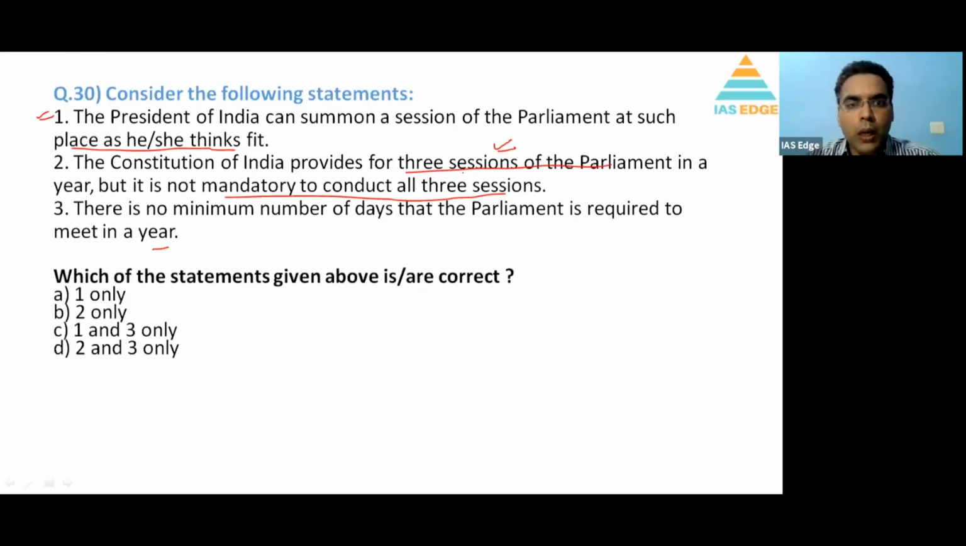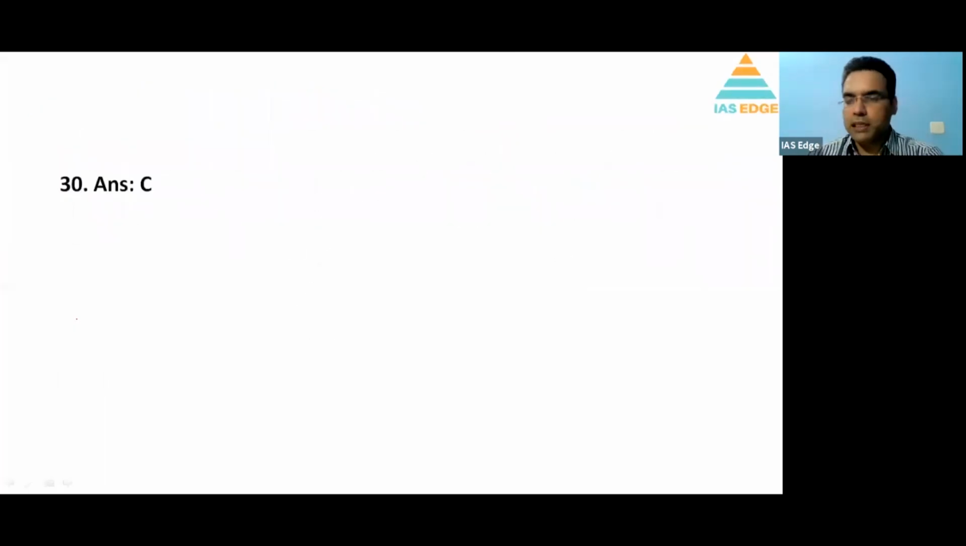Well, it is mandatory to conduct the session, but the period between both of them should be at most 6 months. So here 2 is incorrect. There is no minimum number of days that Parliament is required to meet in a year. That is also right. So we have C as the answer. So that completes this video. It had a lot of quality questions.